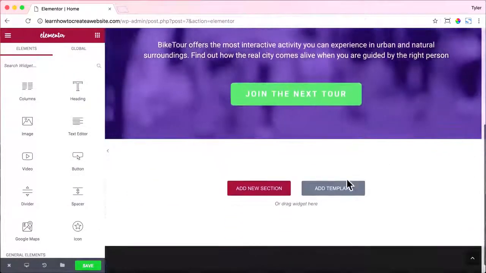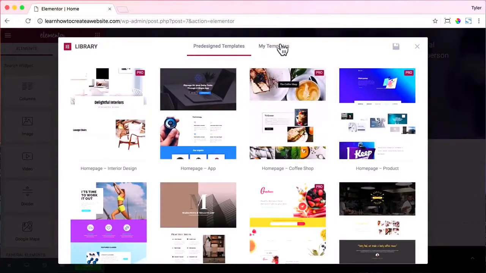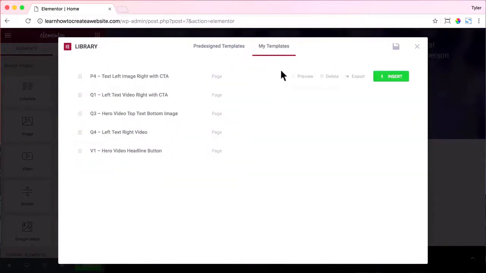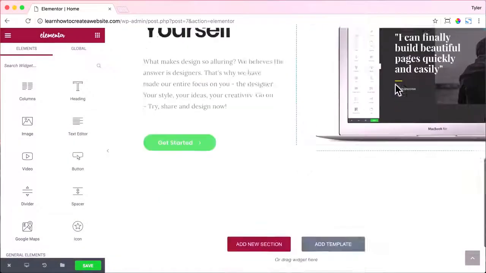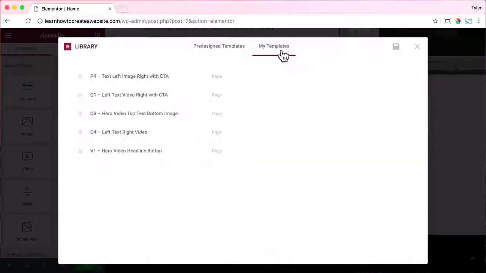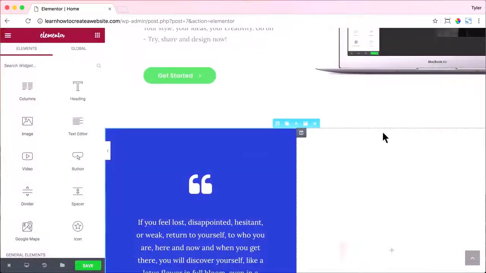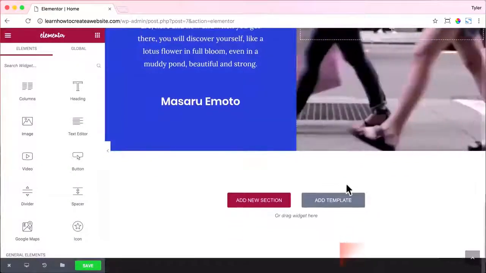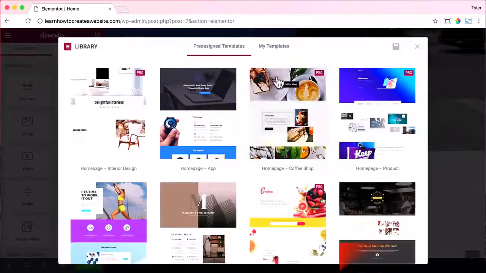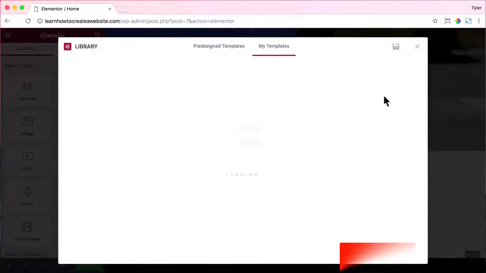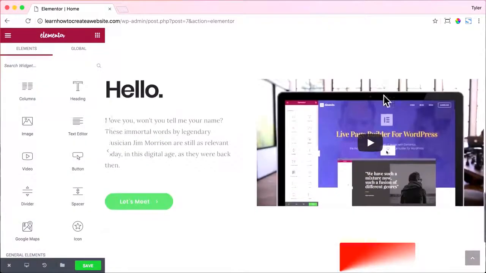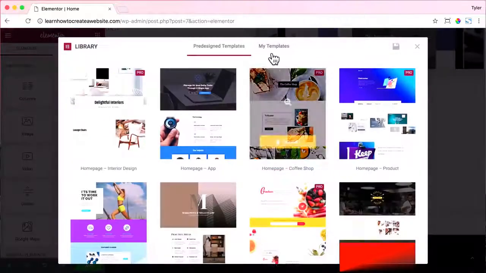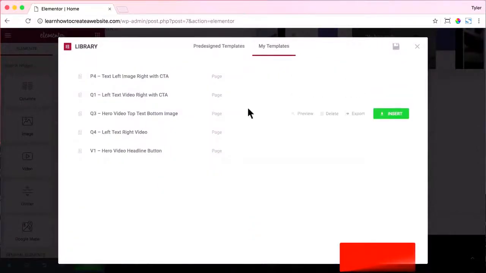And we're going to add template, and we're going to go to My Templates, and we're going to insert P4. There it is. And add template, go to My Templates, insert Q4. Pretty cool. Add templates, My Templates, insert Q1, and we got one more. So go to Add Templates, My Templates, and insert Q3.